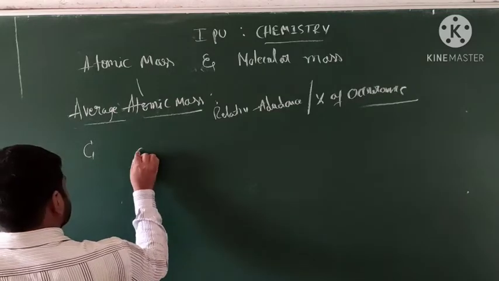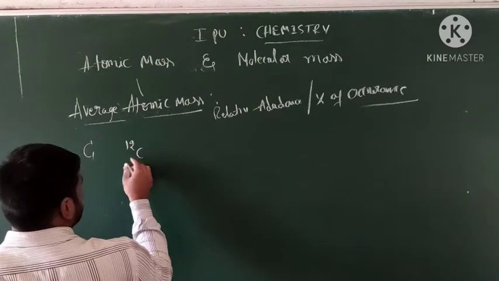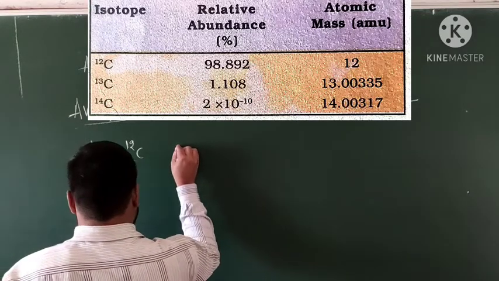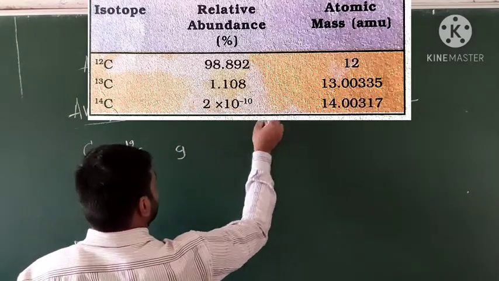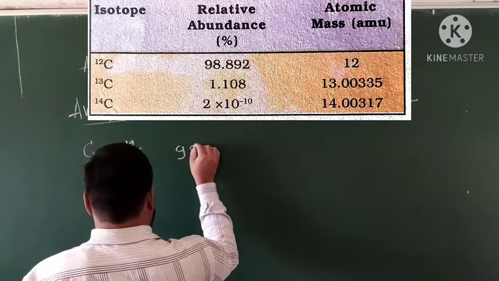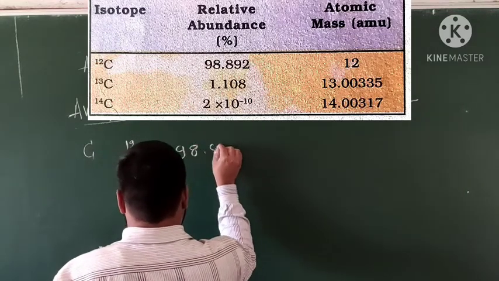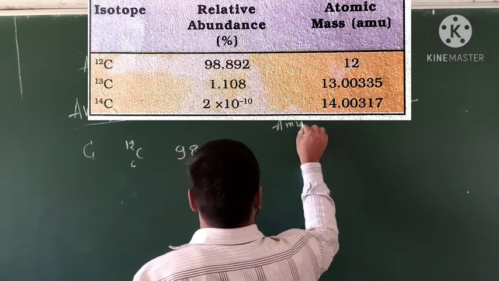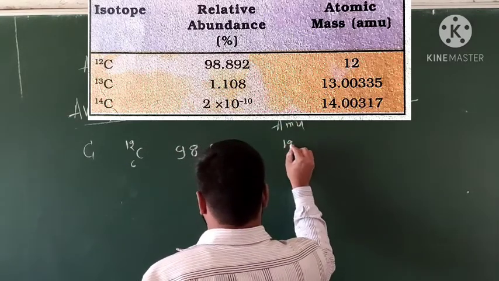Carbon has mass value 12 and atomic number 6. Carbon-12 isotope has a relative abundance of 98.892, and its atomic mass unit is 12.